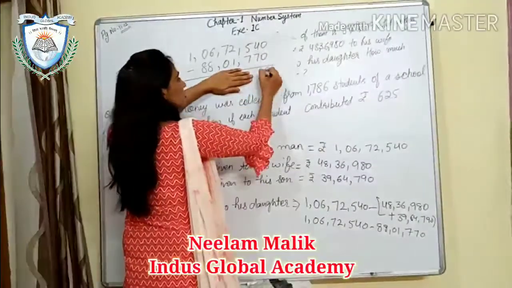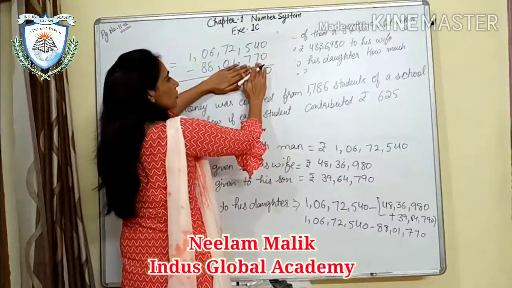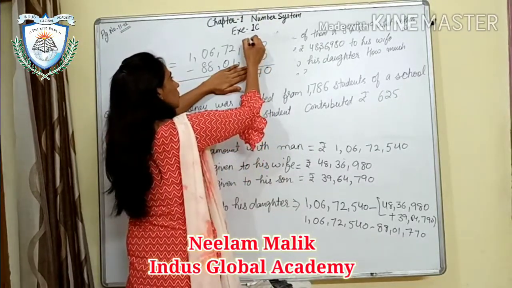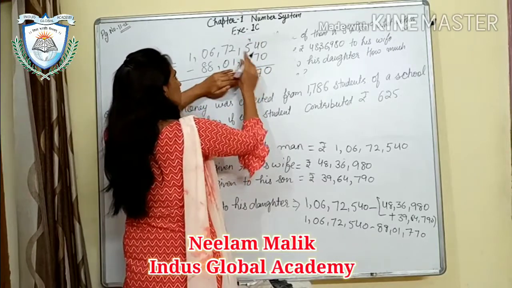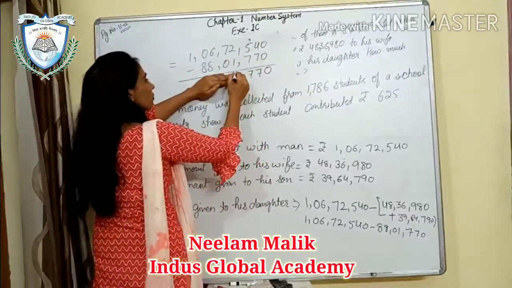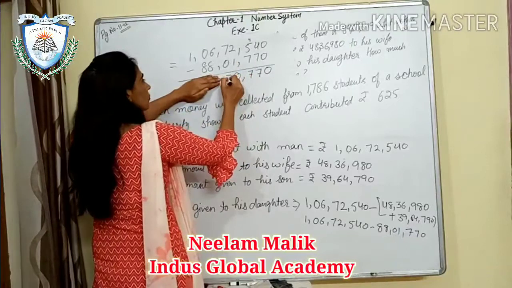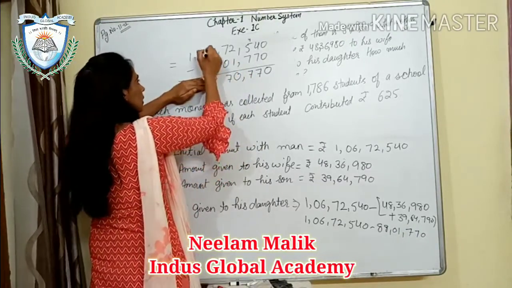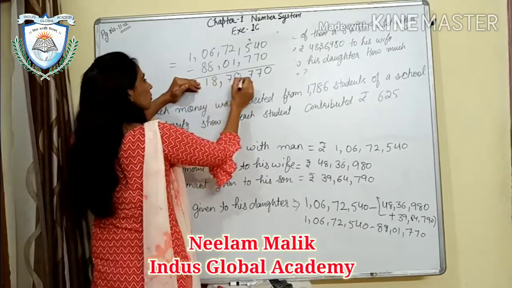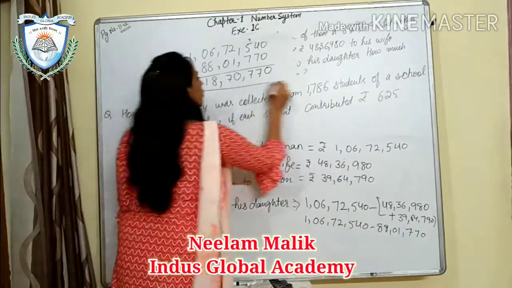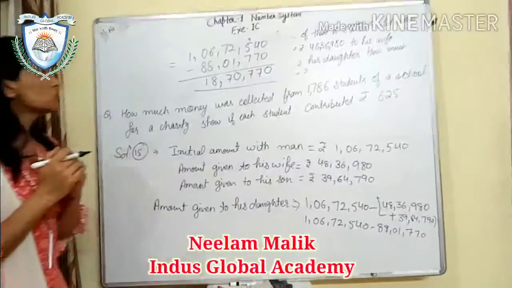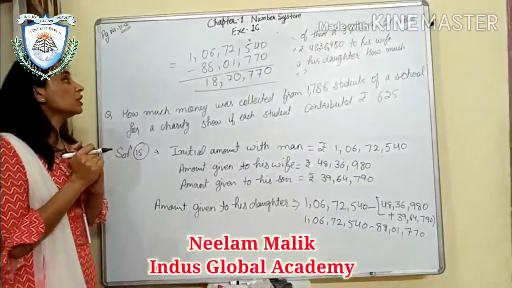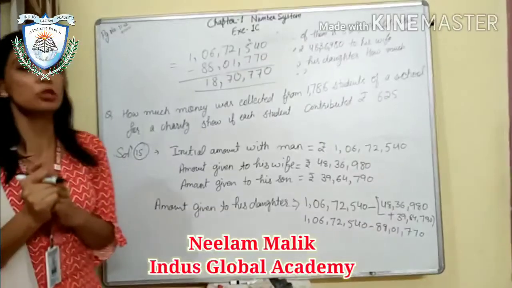So here will be 0 from 14, 7 will go, here will be 7, here will be 4, 14, 7 will go, it will be 7, here is 1, it will be 0, it will be 7, from 16, 8 will go, 8, here will be 9. So this is the amount, 18,70,770 is given to his daughter.